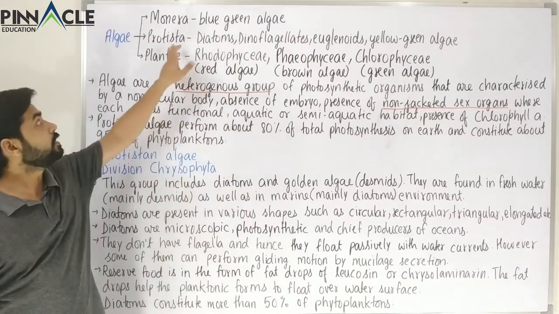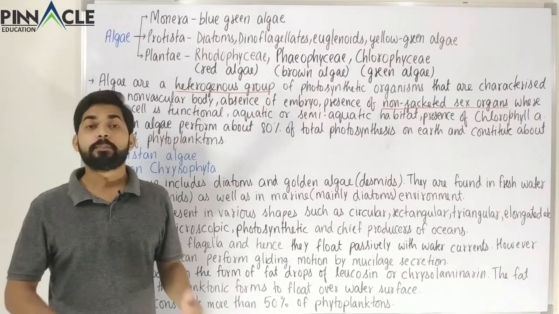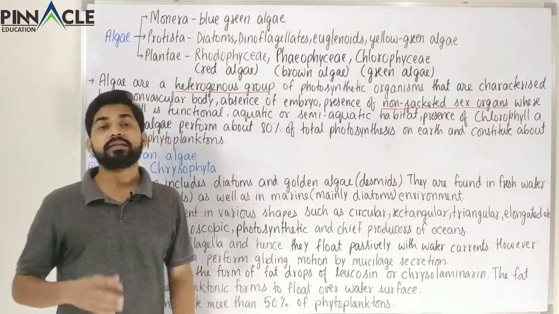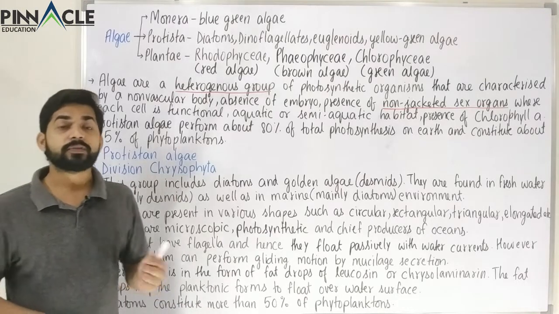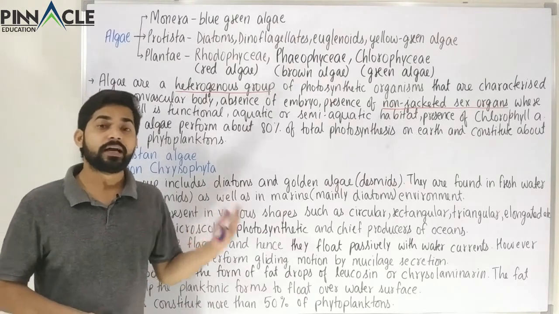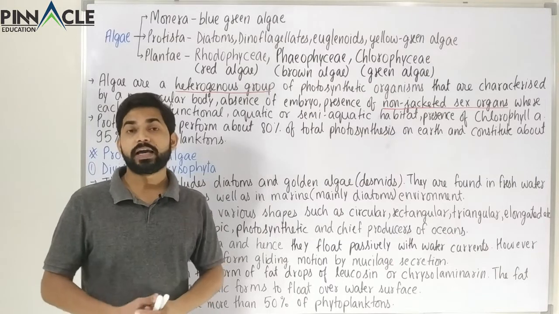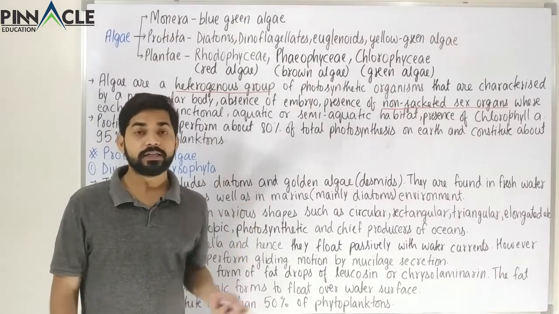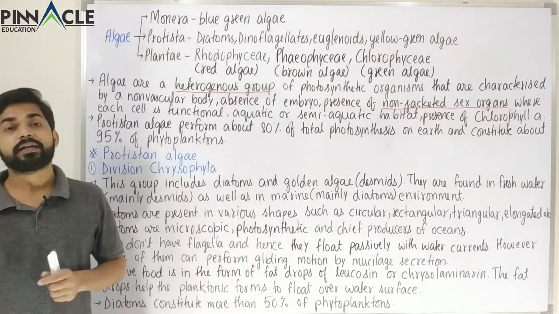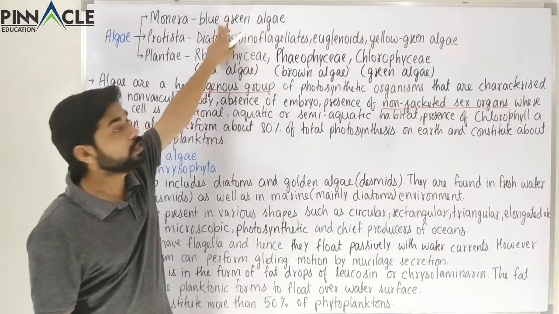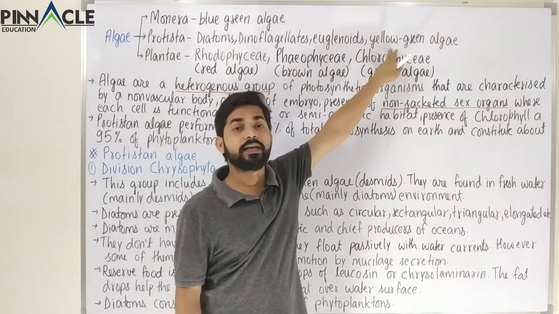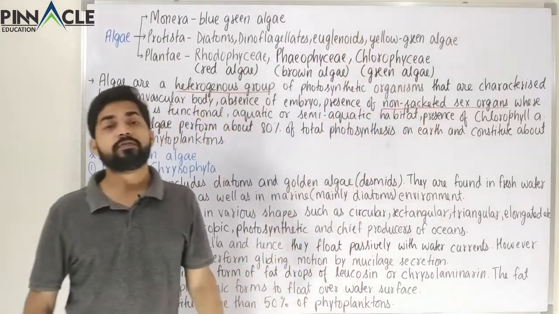But first of all, let's see who are the members of the Protistan algae, and these are the diatoms which come under Chrysophytes and also the euglenoids. Apart from that, there is a category which is called dinoflagellates, and after that there is also a small category that is called yellow-green algae. Compare it with blue-green algae, and here we have yellow-green algae. So don't confuse between these two.